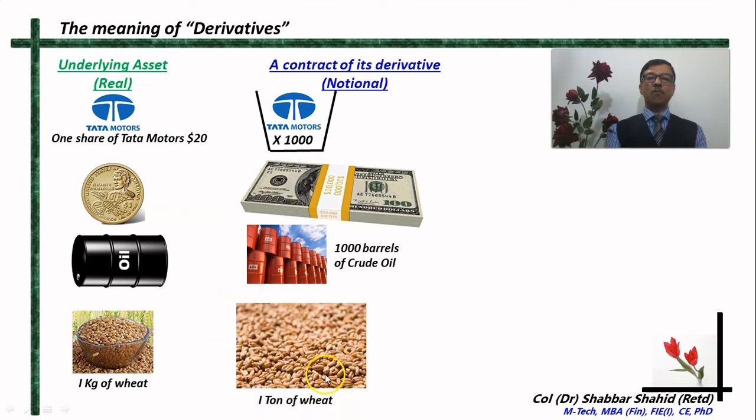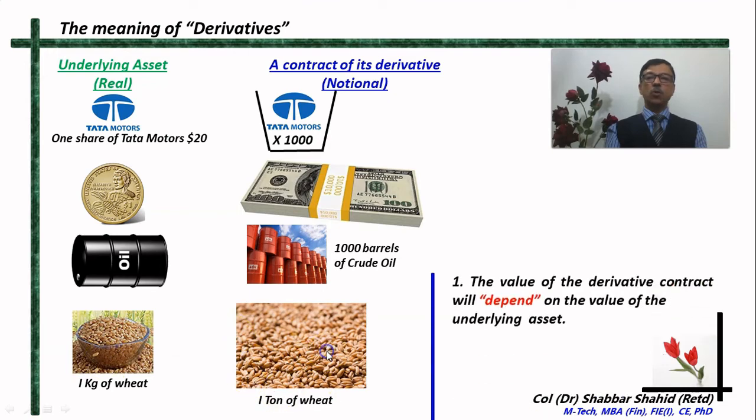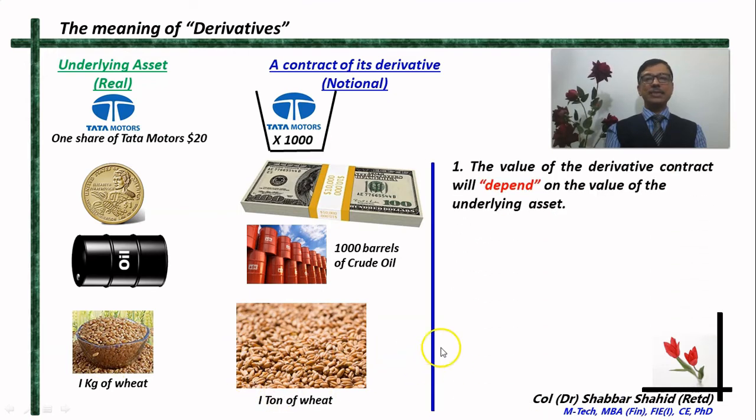This consignment of 1 ton of wheat is a derivative of 1 kg of wheat. If the price of 1 kg of wheat changes, then the price of this consignment will change. So what you have to remember is that the value of the derivative contract will depend upon the value of the underlying asset. I have adequately explained this.